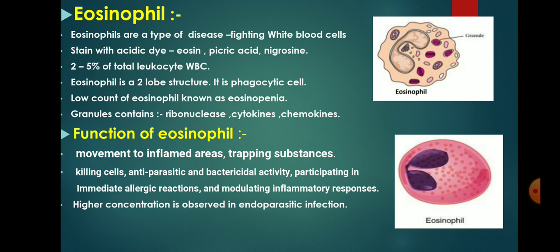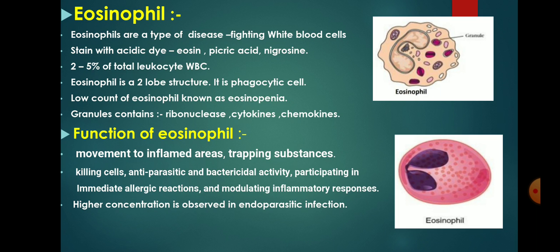Now we discuss eosinophil. Eosinophil is a principal defender against parasites. It is a type of disease fighting white blood cell. Eosinophil, like neutrophil, is a motile phagocytic cell that can migrate from blood into the tissue space.